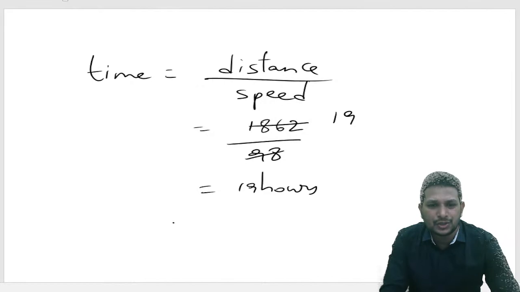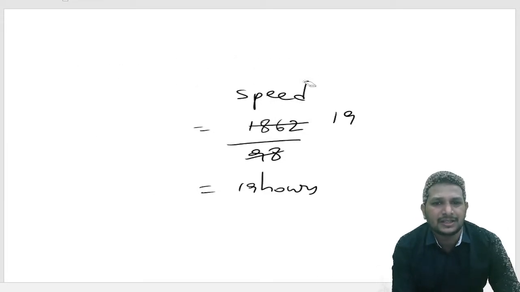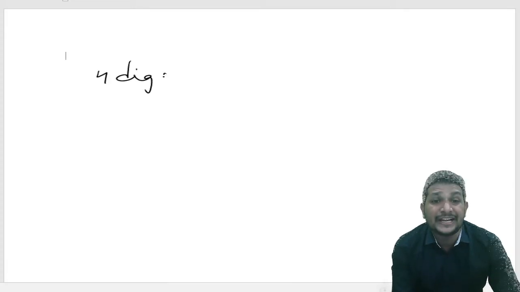4-digit greatest number and 6-digit smallest number. So what is this? The last condition is slightly tricky, right? What do we need to do with that? It means a 4-digit greatest number and a 6-digit smallest number. 4-digit means I need to use 3 different digits, right?